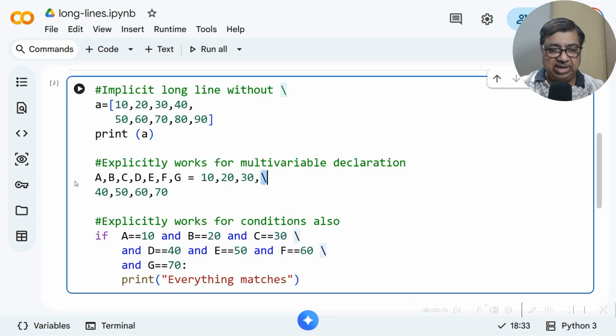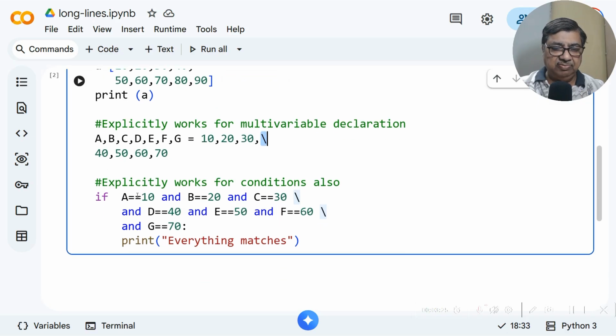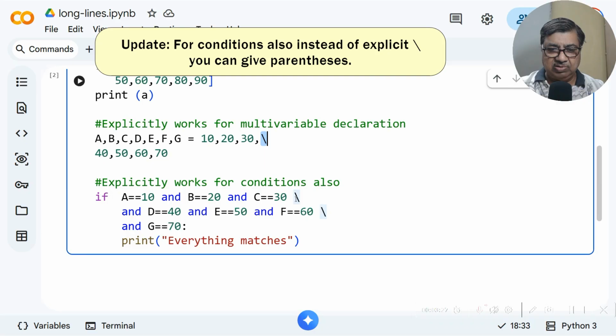Suppose I am declaring multiple variables a, b, c, d, e, f, g with 10, 20, 30, 40, 50, 60, 70, and I want it in multiple lines. So I will use this backslash character. So I can easily use this. That's why I am using it explicitly, because I am explicitly using a long line. Similarly, for an if statement also I can use multiple physical lines as one logical line. So this will become one logical line.